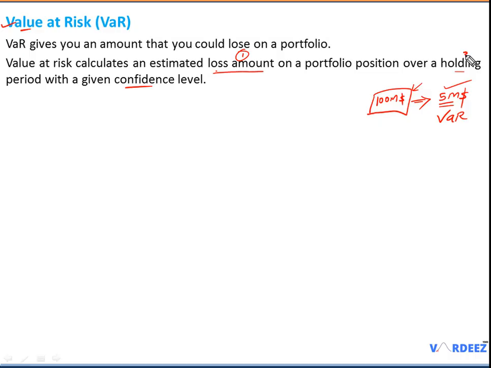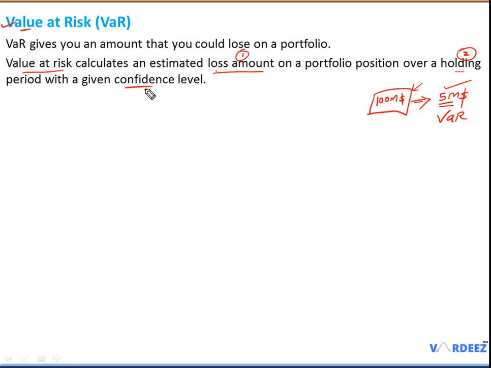The second is the holding period. Now, this amount that you quoted, is this for one day? It could be for a week. It could be for a month. It could also be for a year. So what period are you referring to? This also needs to be mentioned in every value at risk statement.